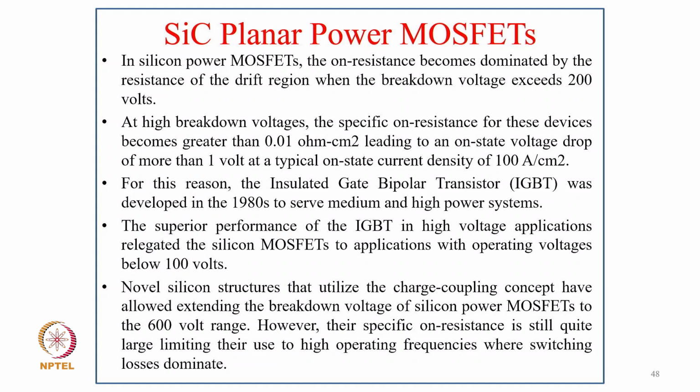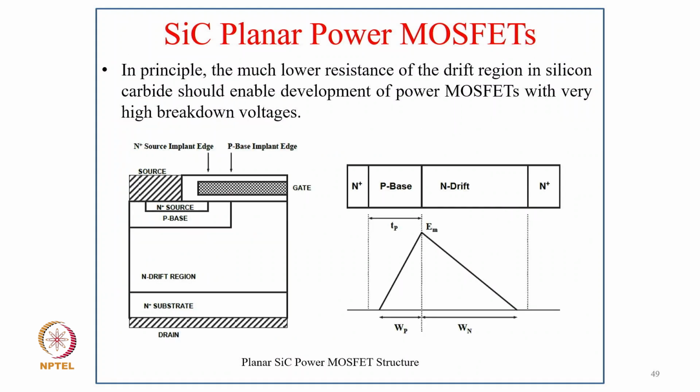And novel silicon structures that utilize the charge coupling concept have allowed expanding the breakdown voltage of silicon power MOSFET to the 600 volt range. However, their specific on-resistance is still quite high, limiting their high operating frequency while switching loss dominates. So in principle, the much lower resistance of the drift region in silicon carbide should enable development of power MOSFET with very high breakdown voltage.